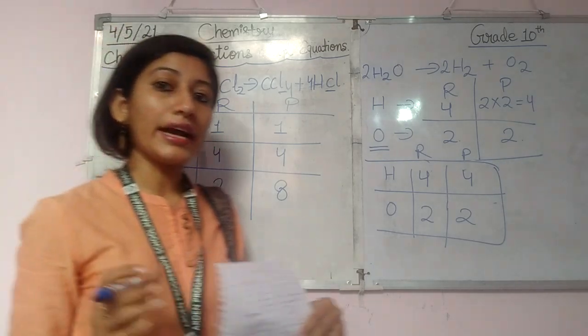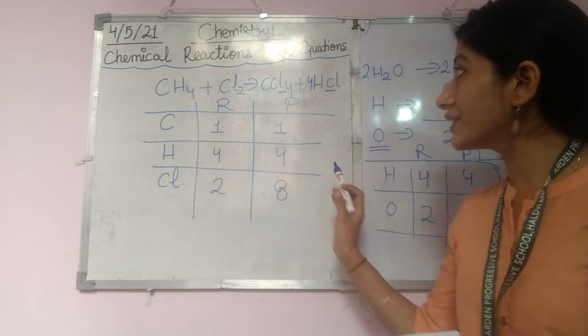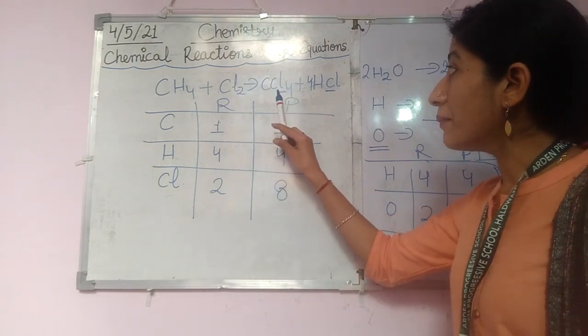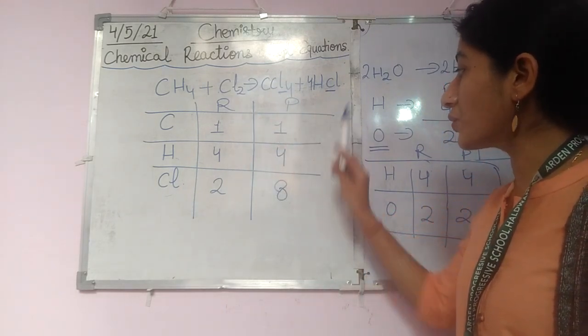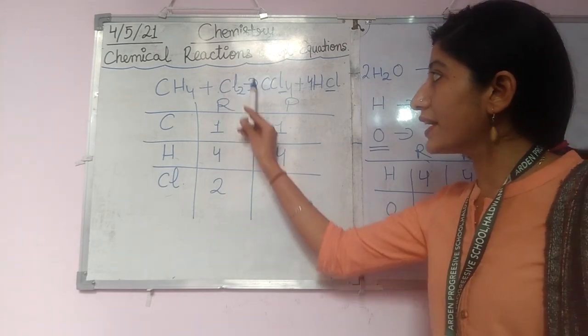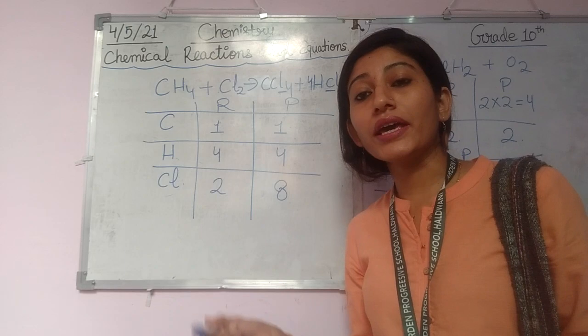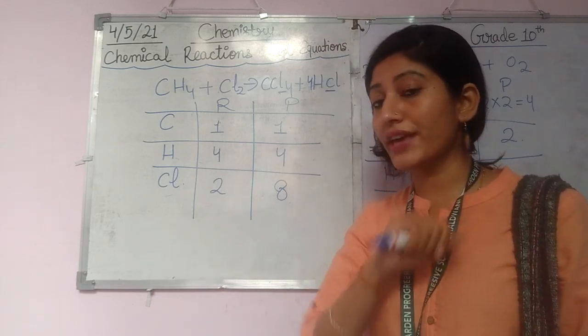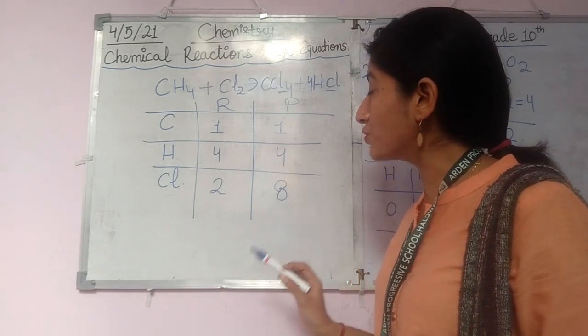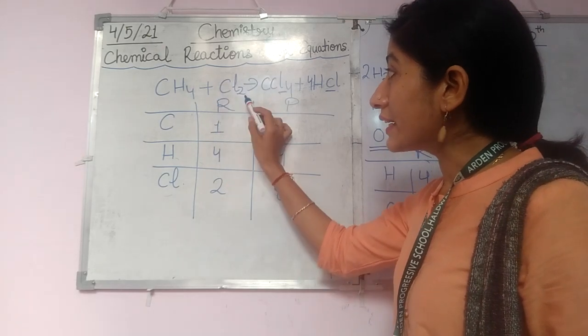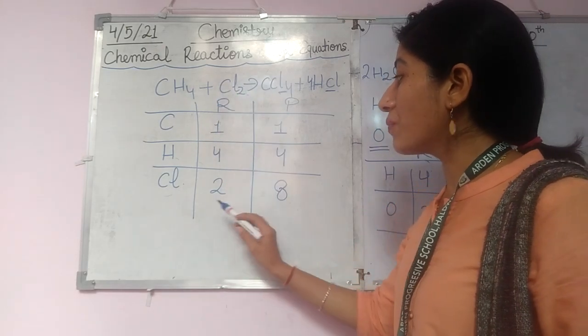So what we are getting in this reaction is that the number of chlorine here is a total of 8, but here chlorine is 2 only. Now how can we make chlorine 8? We have to think about this. It is already 2 and we have to make it 8.